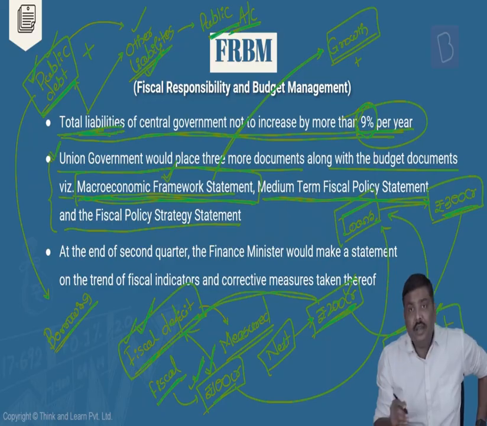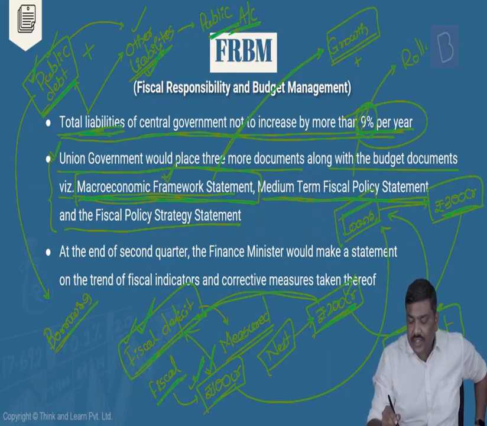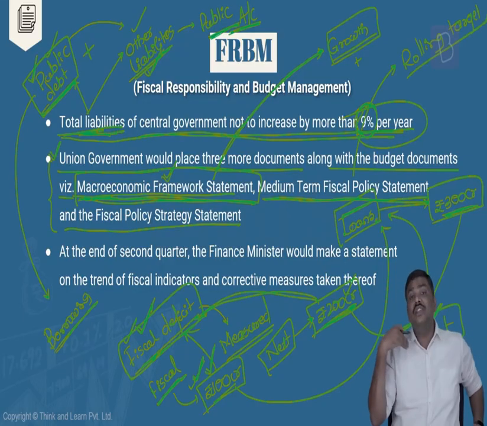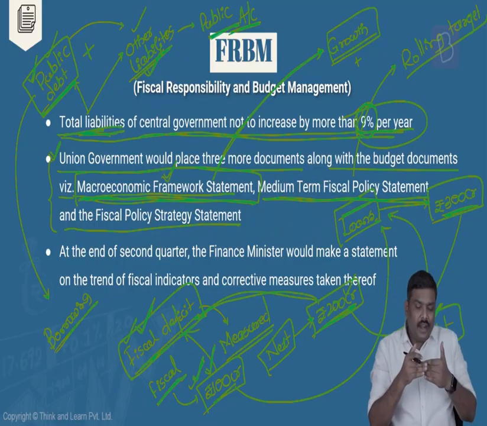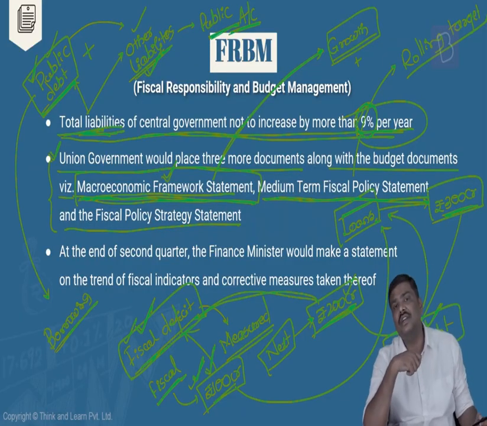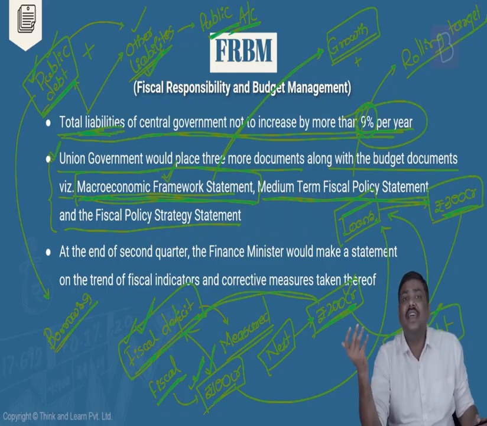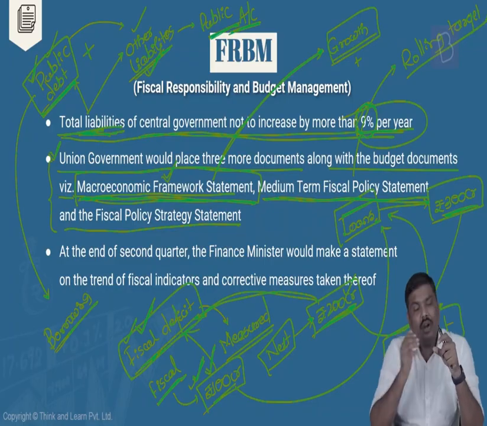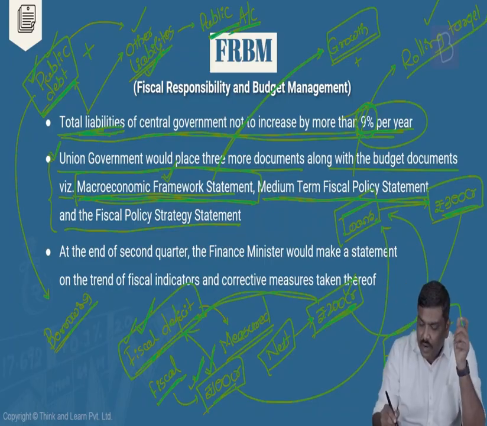Whereas in the context of the medium-term fiscal policy statement, generally the government of India will provide rolling targets for the next 3 financial years. Now, what do you mean by rolling targets? Rolling targets essentially means for the next 3 financial years, how much will be the target in each of the years for parameters such as fiscal deficit, debt to GDP ratio, public debt, etc., and even revenue deficit, etc. On these parameters, the government will tell you what they are trying to achieve in the next 3 financial years, and those targets are called rolling targets.